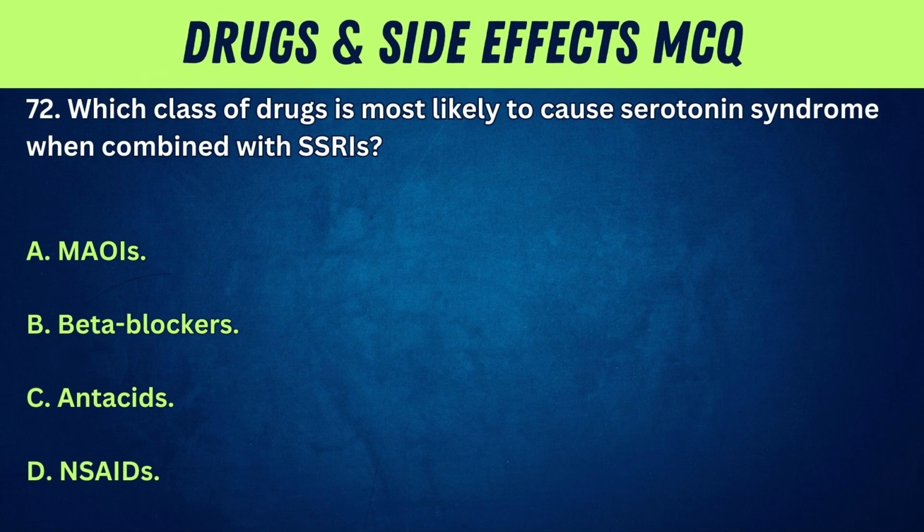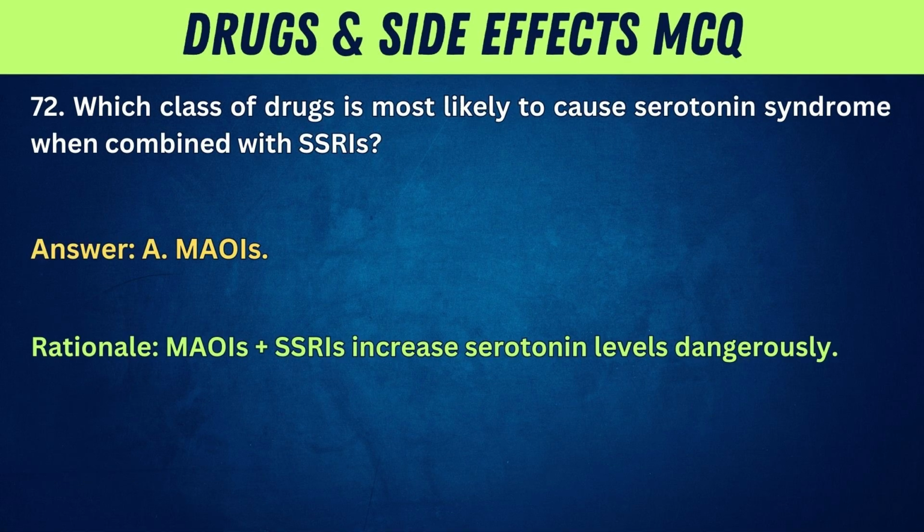72. Which class of drugs is most likely to cause serotonin syndrome when combined with SSRIs? A. MAOIs. B. Beta blockers. C. Antacids. D. NSAIDs. Answer: A. MAOIs. Rationale: MAOIs plus SSRIs increase serotonin levels dangerously.